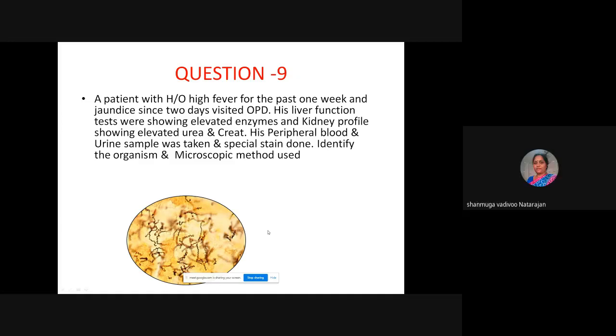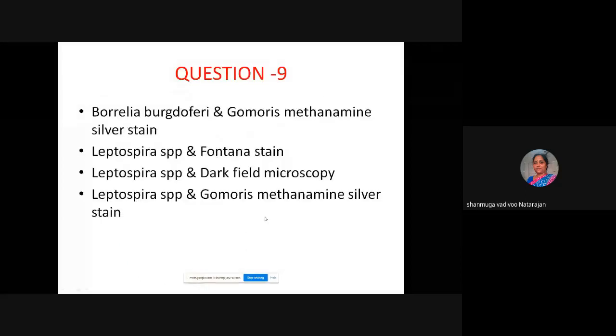Yes, ma'am. Okay. So the choices are Borrelia burgdorferi and Gomori methenamine silver stain. Second option is Leptospira species and Fontana stain. Third, Leptospira species and dark field microscopy. Fourth is Leptospira species and Gomori methenamine silver stain. So which is the correct option?